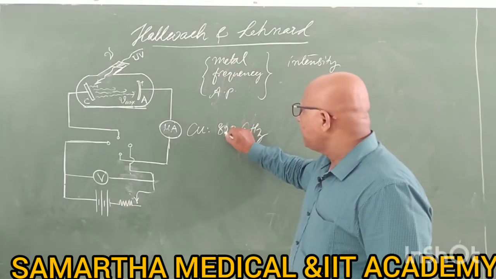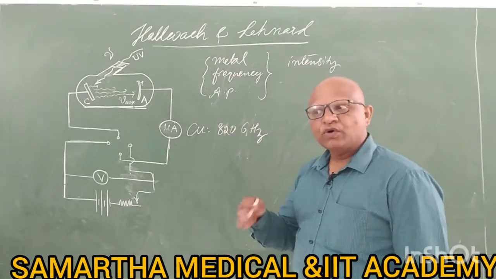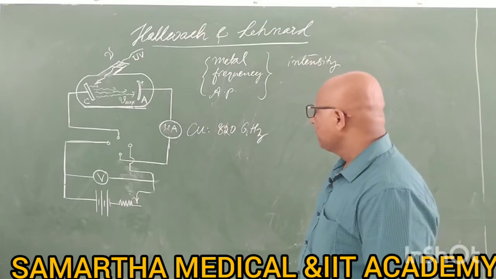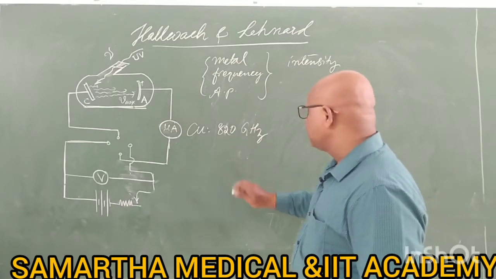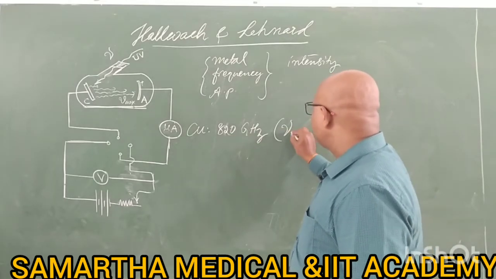Suppose I am using 820 gigahertz for a better photoelectric effect, more than the threshold frequency. We call the threshold frequency nu naught.